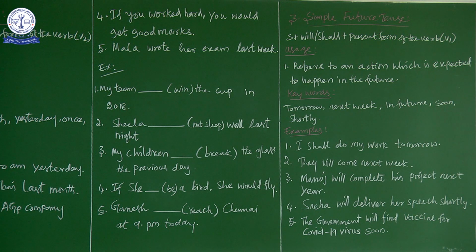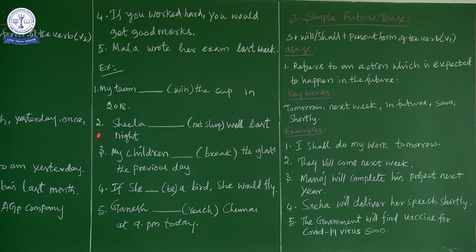So I told you, in the bracket all the words will be in V1, that is the present form of the verb. We have to change according to the tenses. So since the keyword 2018 refers to the completed action, we use this win in past form. That is, my team won the cup in 2018.